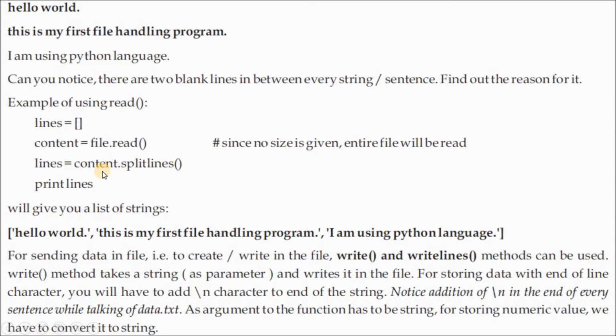The content of the file is stored here somewhere. Content.splitlines, this content is file.read. So file.read will read everything and store it here in content. Content.splitlines will split the different lines and display them. It will give you a list of strings. Here these are the strings: Hello world, this is my first file handling program. I am using Python language. This is inside a list because square brackets are there. Clear?